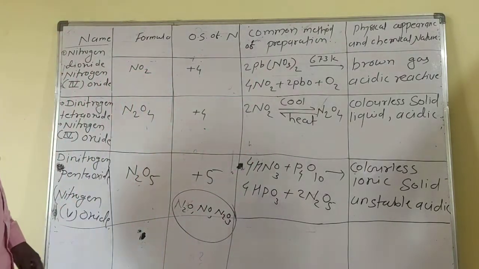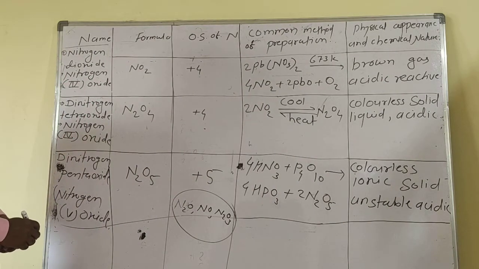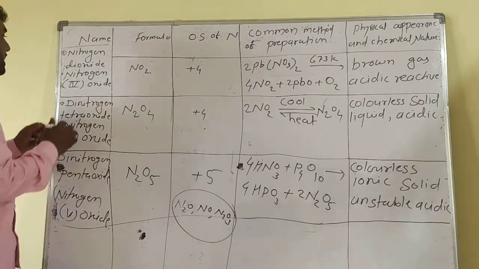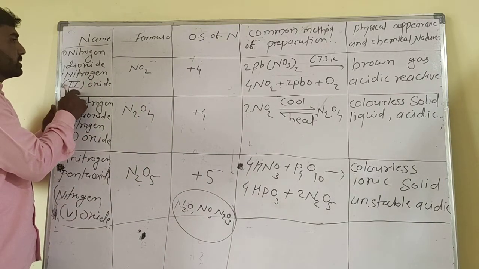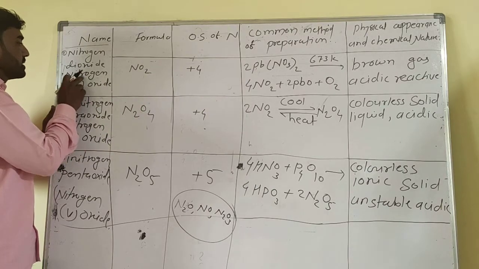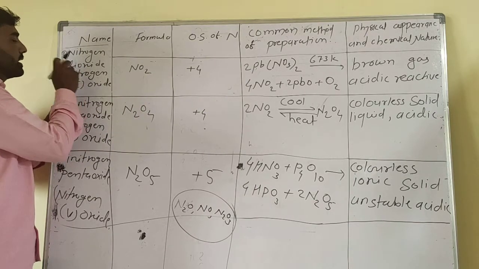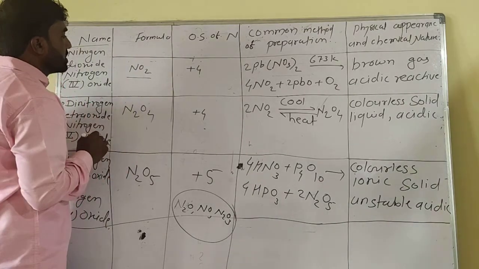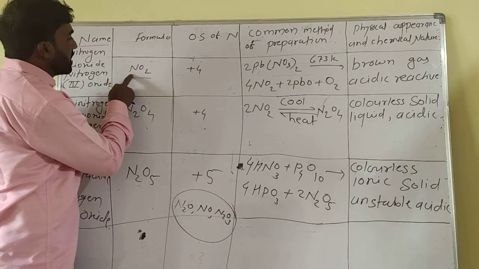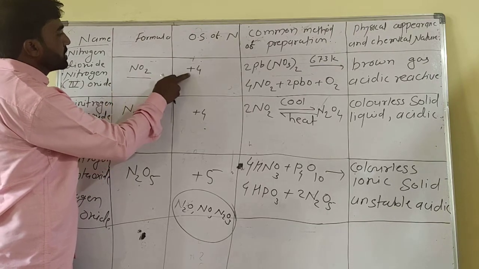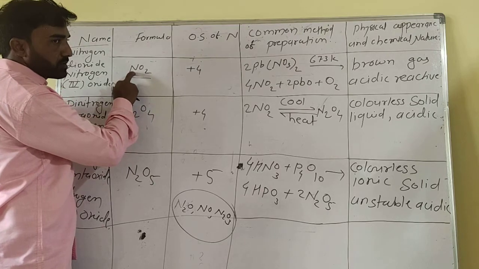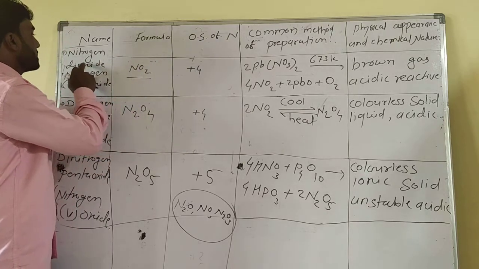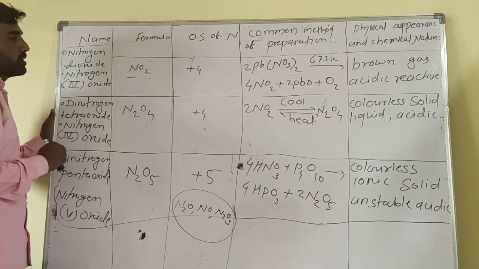Now the fourth type of oxide is NO2, nitrogen dioxide. It includes one nitrogen and two oxygen, and the oxidation state of the central atom is +4. The name is nitrogen dioxide or nitrogen oxide.